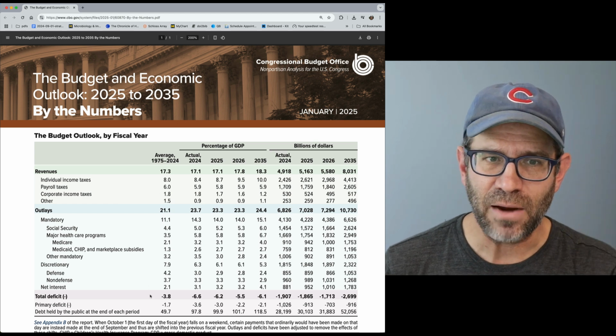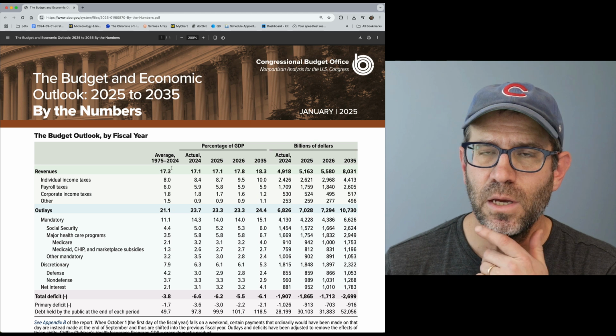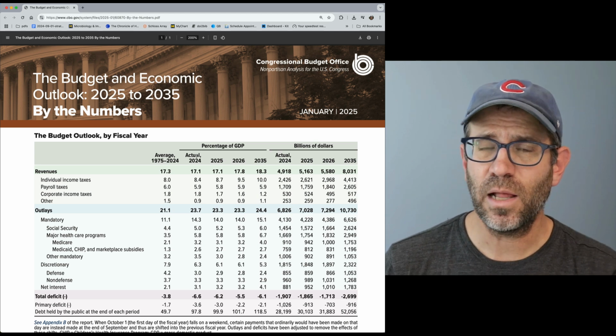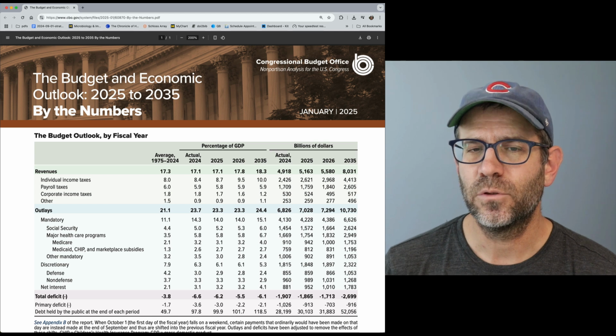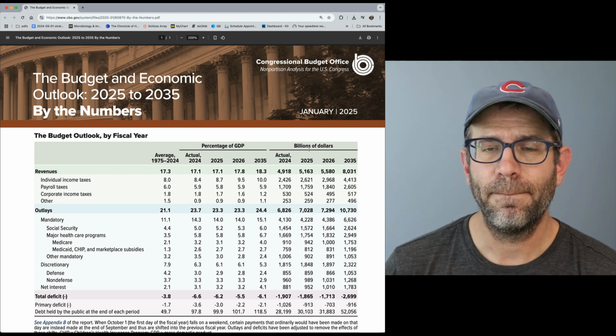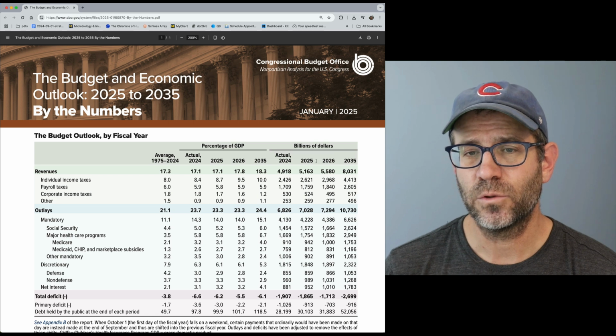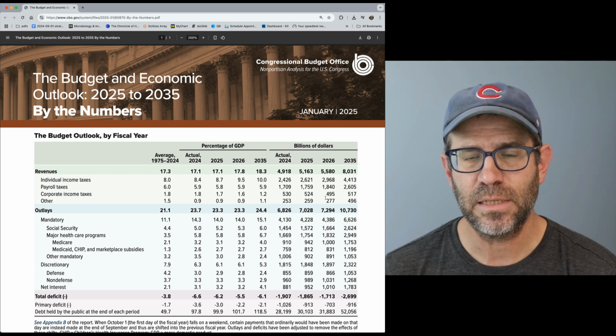So then they have the average percent GDP for each of these categories between 1975 and 2024, as well as the actual values for 2024, and then the projected for 25, 26, and 35. And then there's also billions of dollars for 24, 25, and 26. And so the data we want is here in this 26 column.